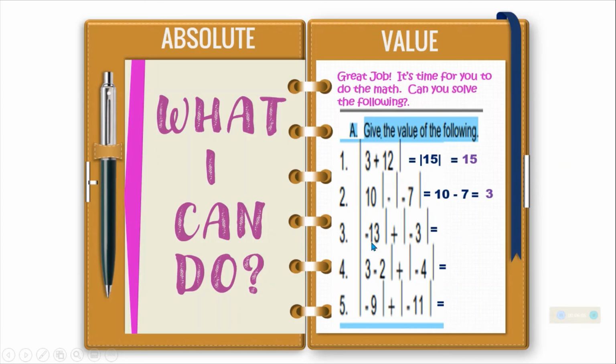And then this one, the absolute value of negative 13 is positive 13, plus. And then the absolute value of negative 3 is 3. So, 13 plus 3 is equal to 16. The next one, 3 minus 2 is equal to 1. Then the absolute value of 1 is 1, plus the absolute value of negative 4 is 4. So, 1 plus 4 is equal to 5. Next, the absolute value of negative 9 is 9, and then plus the absolute value of negative 11 is 11. So, 9 plus 11 is equal to 20.